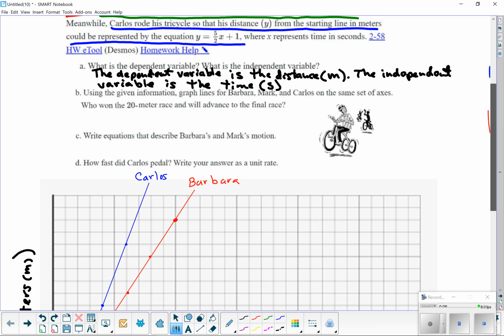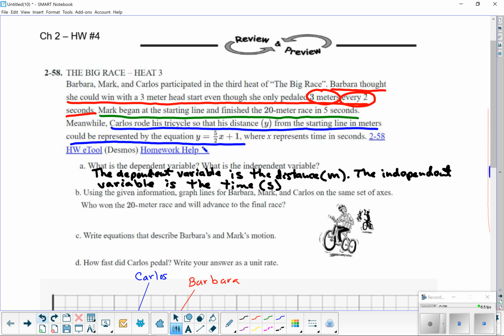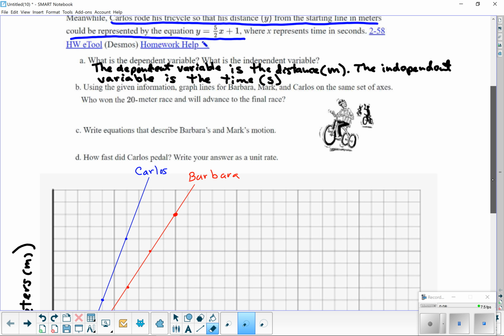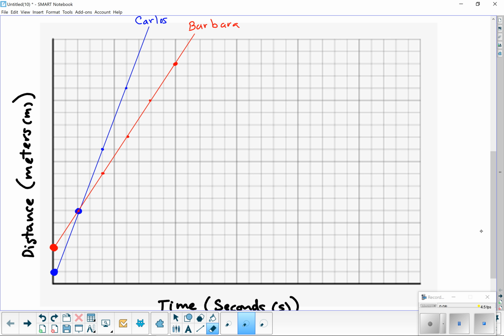And lastly, we got Mark. Mark is in green. Mark began at the starting line and finishes the 20-meter race in 5 seconds. Oh, so we know how long the race is. So first, for Mark, we need to start at the beginning, right there, and then we need to find 20. So it looks like each of these are 5, 10, 15, and 20. So 20 would be all the way at the very top.